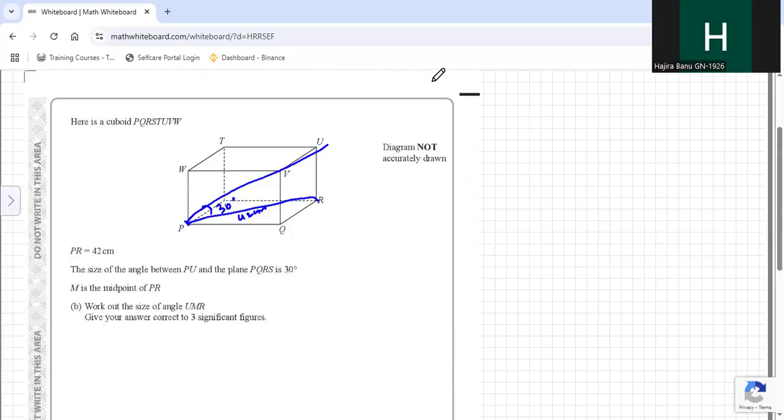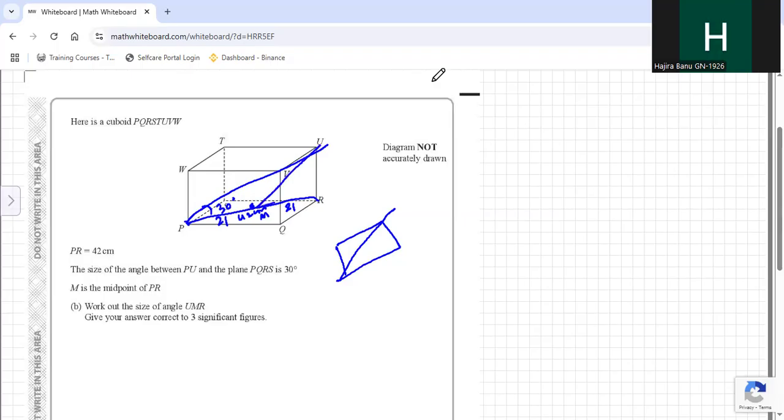Now obviously the angle won't be between the rectangle and line. So when such situations are given, always remember, first look at the diagonal of the base. So the diagonal of the base PQRS is PR. So this angle 30 is actually between PR and PU. M is the midpoint of PR. So M is dividing PR into 2 equal halves. So it will be 42, this will be 21. Work out the size of the angle UMR.